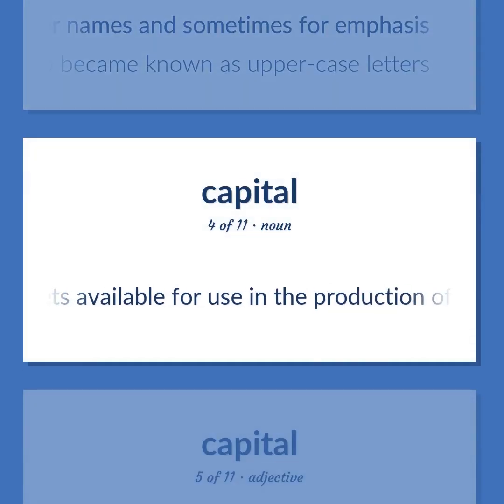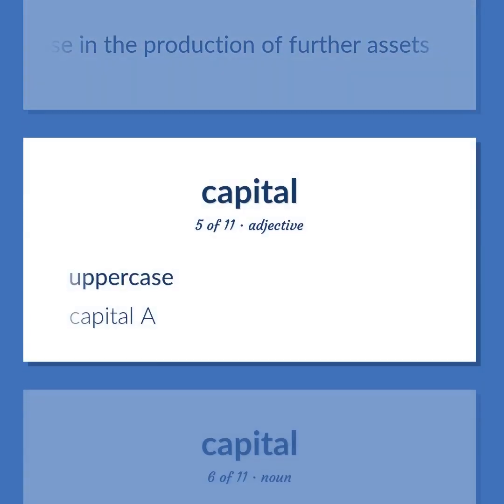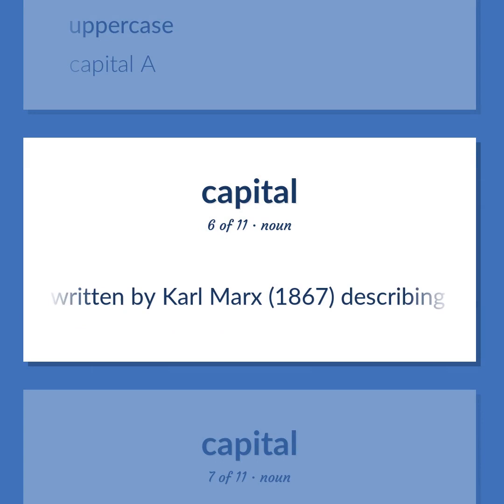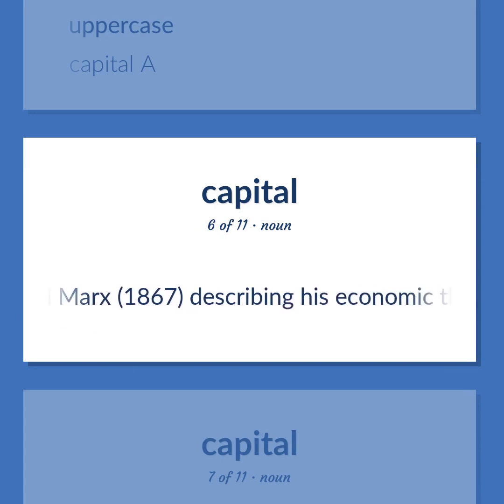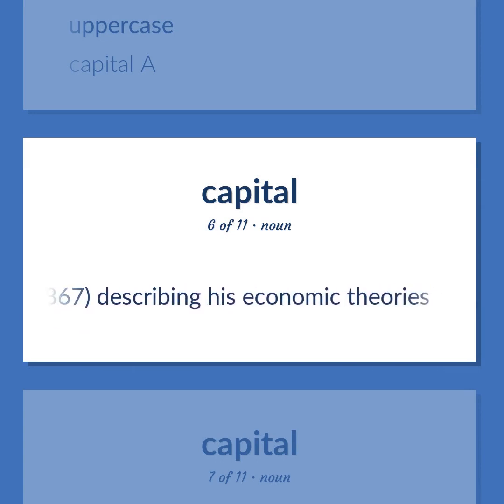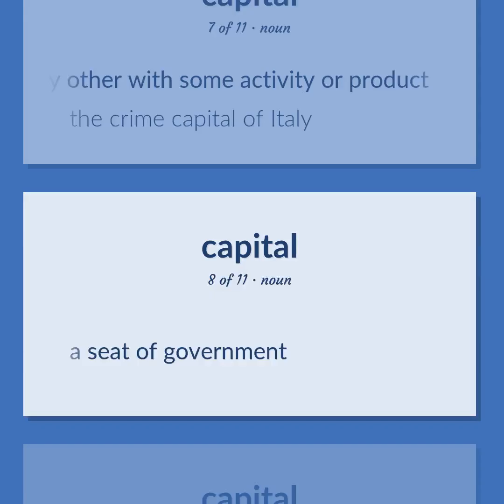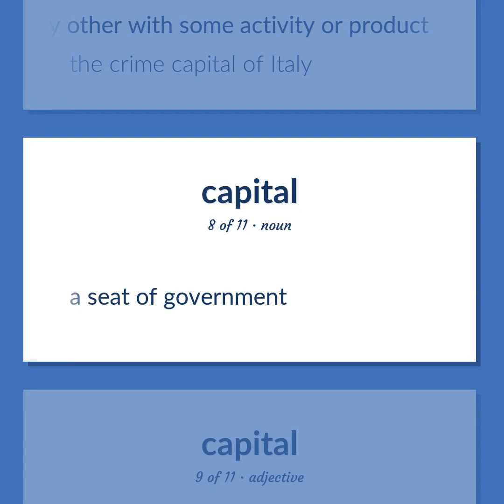Assets available for use in the production of further assets. Uppercase. Capital A. A book written by Karl Marx, 1867, describing his economic theories. A center that is associated more than any other with some activity or product. The crime capital of Italy. A seat of government.